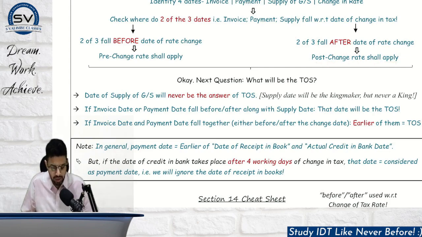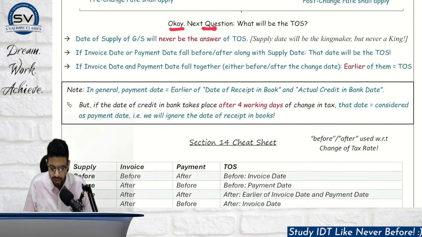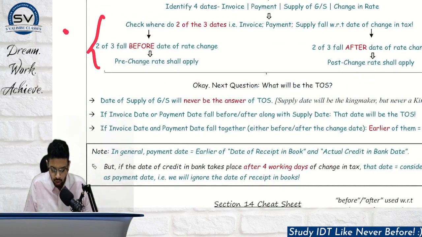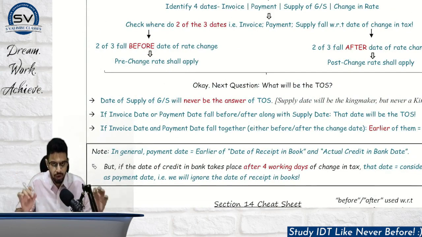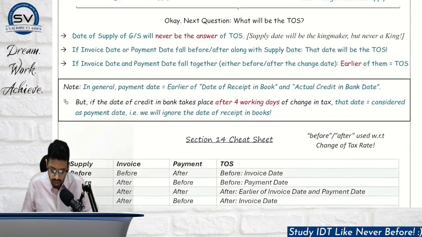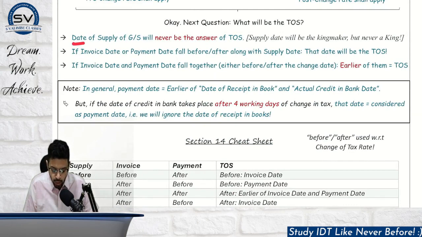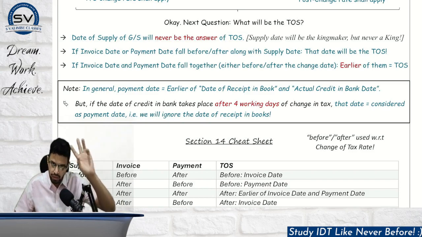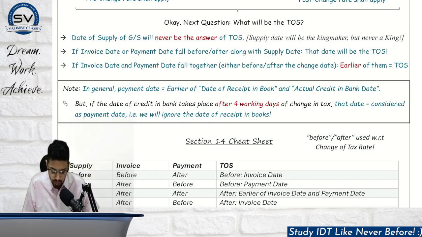As simple as that. We will cover the cheat sheet, please wait for that. Now, next question. By this part, we know whether pre or post will apply. But what is the exact time of supply? Pre or post is okay, but we have to give a date, right? We have to identify one specific date as the time of supply. Let's see. The date of supply of goods and services will never be the answer for time of supply. The answer will either be your invoice date or payment date. If the invoice date or payment date falls before or after along with the supply date, that date will be the time of supply. If both fall together, the earlier of them will be the time of supply.